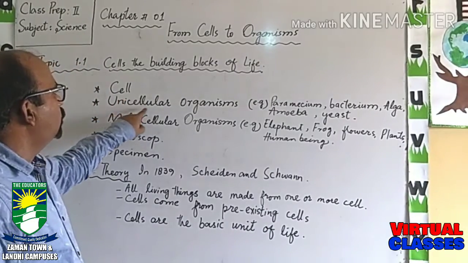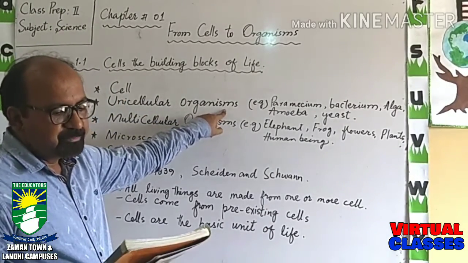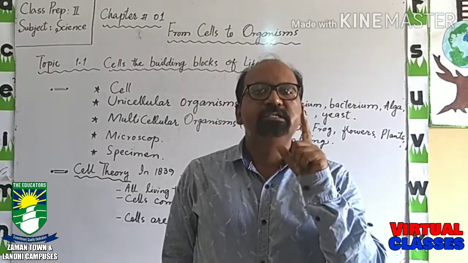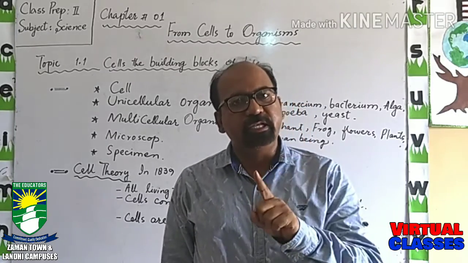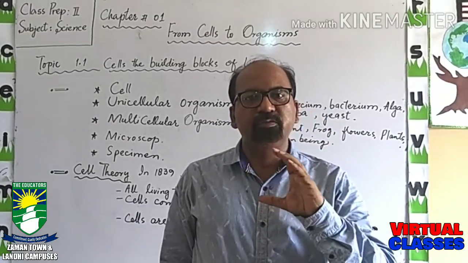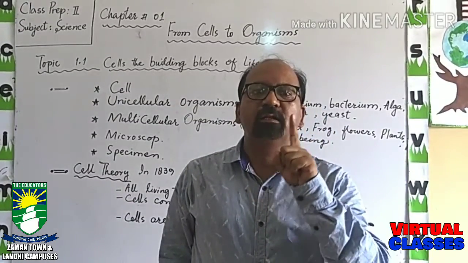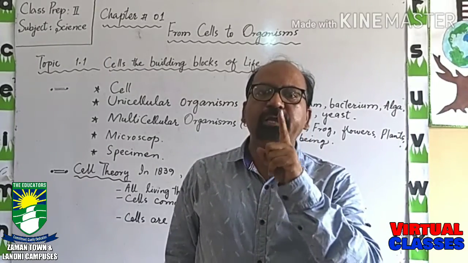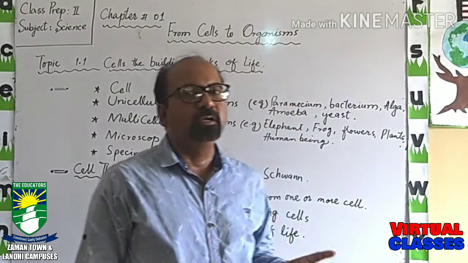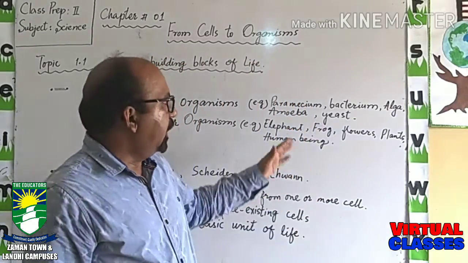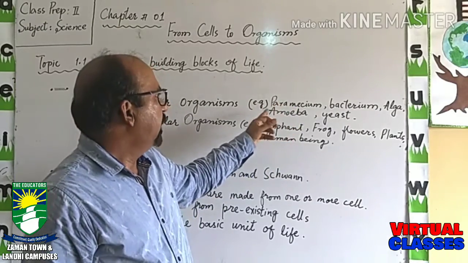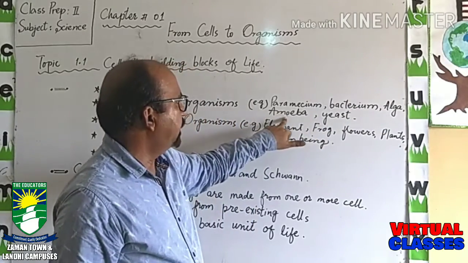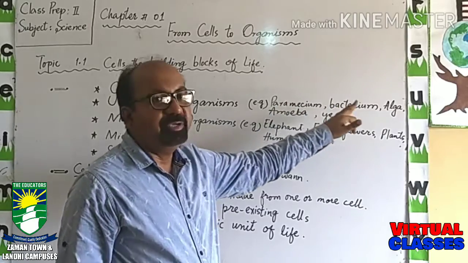So here the second term is unicellular organism. As we have discussed, uni means one, cellular means composed of cells, means the organisms which are composed of a single cell. All the organisms which are made up of only one single cell are called unicellular. Here are some examples which are written on the board. These are paramecium, bacterium, alga, amoeba and yeast.